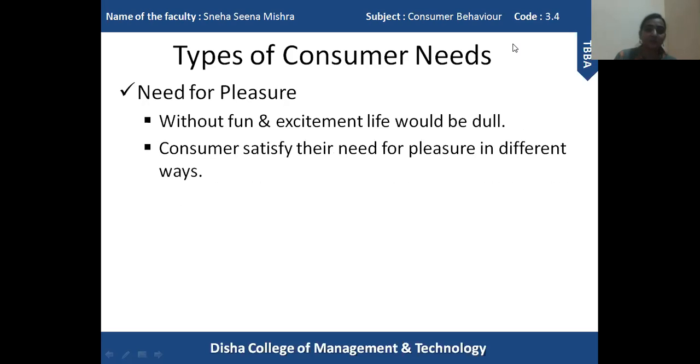Okay, the next one is the need for pleasure. As human beings, we want to have some kind of entertainment and fun in our life. Otherwise our life will be very boring and routine, it will not have any kind of change. So we need some kind of entertainment, excitement and fun in our life.